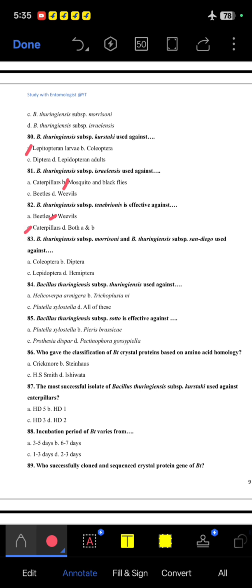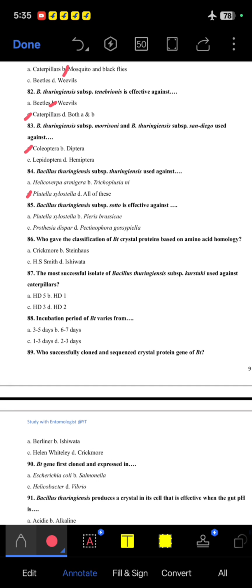Bt subspecies morrisoni and Bt subspecies san diego are used against Coleoptera.